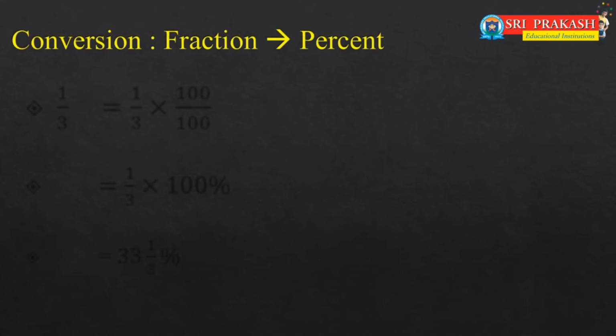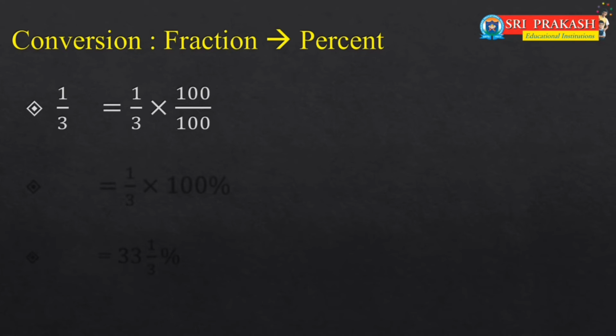Now let us learn some conversions, fractions to percentages and percents to fractions. Observe 1 by 3. We cannot convert this denominator 3 into 100. So let us multiply by 100. The value will not be altered.